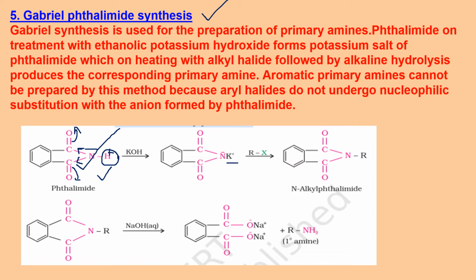Then whatever R group you want in the primary amine, because this method gives only primary amines, the corresponding alkyl halide is to be taken. It will give you KX and the R group will be in place of potassium.